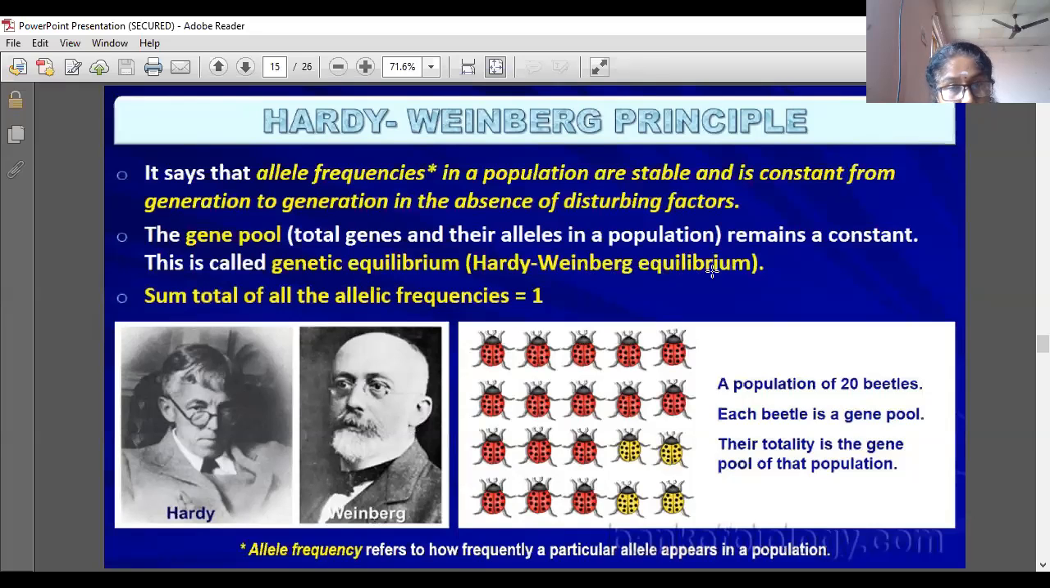The total genes and their alleles in a population is called a gene pool. The sum total of all the allelic frequencies is 1 only. Consider a population of 20 beetles; each beetle contributes to the gene pool, and their total is the gene pool of that population.